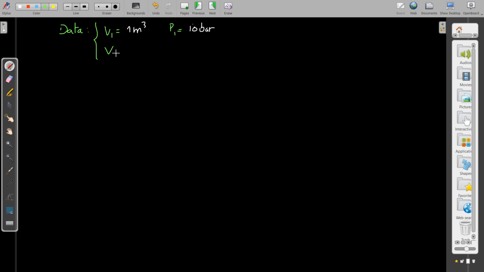V2 is unknown till now, but the pressure P2 becomes 1 bar.